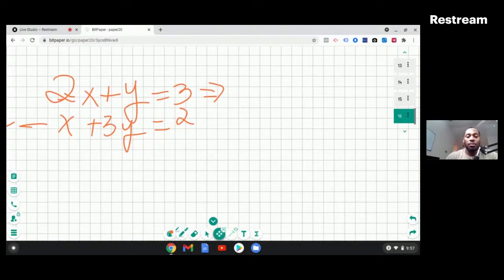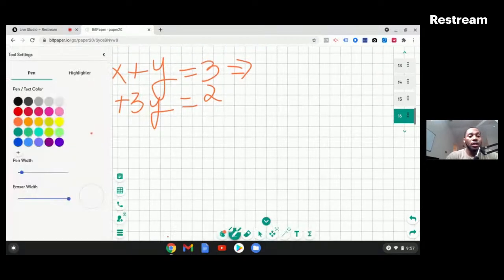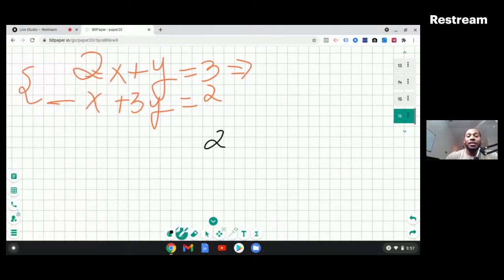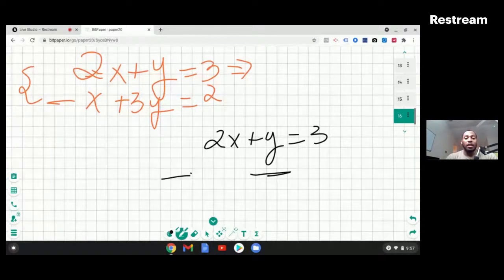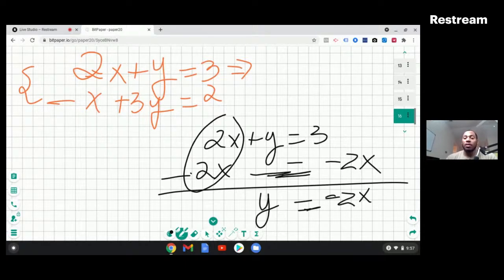Let me put this somewhere else so you can understand what I'm doing. Let me change color maybe. So 2x plus y is equal to 3. Now I want to solve for y, so I take negative 2x from this side, minus 2x from that side of the equality too. So on the left side of the equation, I have y, because the 2x is gone. On the right side, I have negative 2x plus 3.